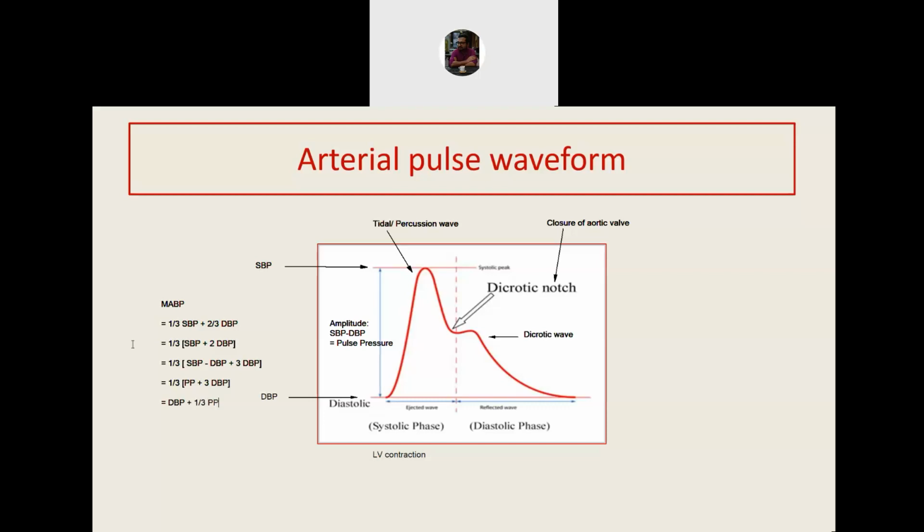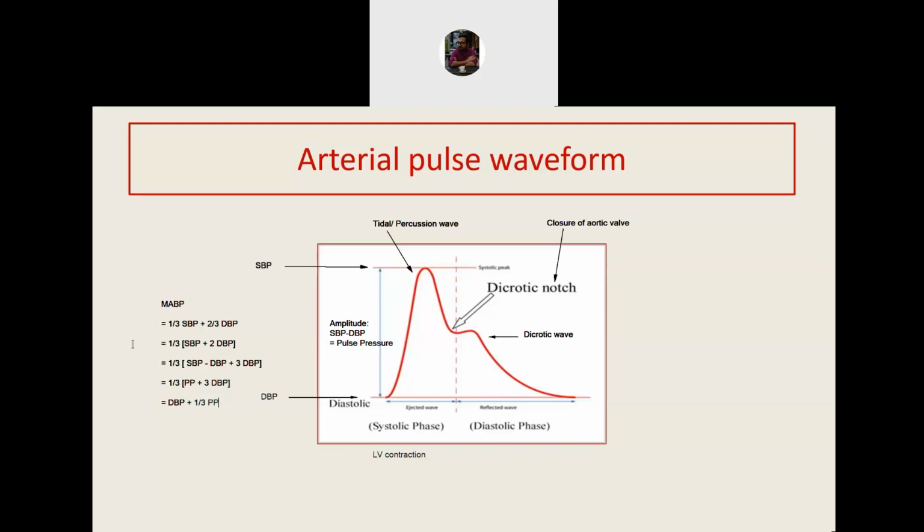So this is an arithmetic version of the complex calculation that can be derived by using integral calculus, and it gives a fairly accurate result. So pulse pressure is a component that we have introduced here to explain mean arterial blood pressure. Mean arterial blood pressure represents the average blood pressure, the algebraic mean of the blood pressure throughout the cardiac cycle. And it can be calculated by adding 1/3 of pulse pressure to diastolic blood pressure.